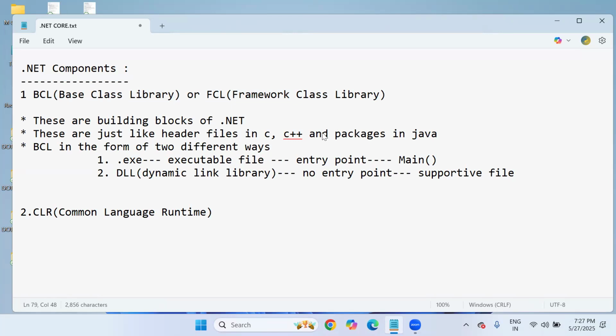These are ready-made resources. They are ready to use. You can import them and use them. There is no need to implement from scratch. That's the importance of the base class library.